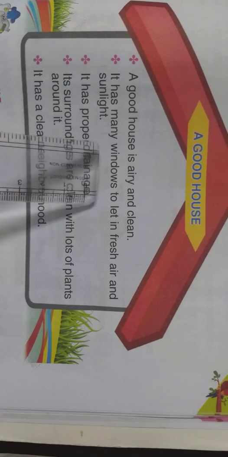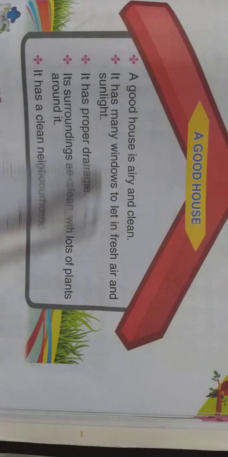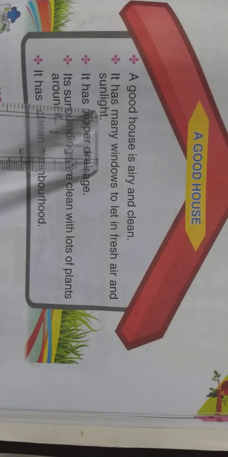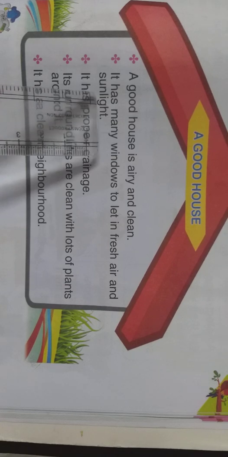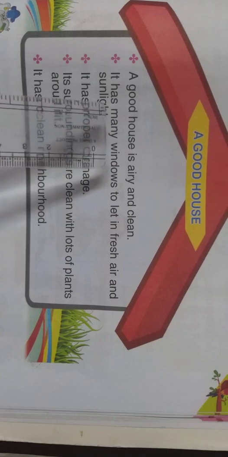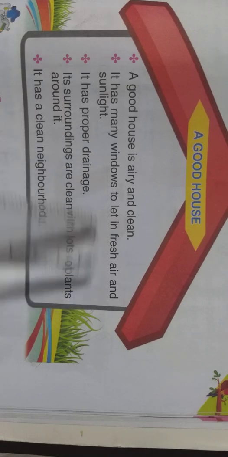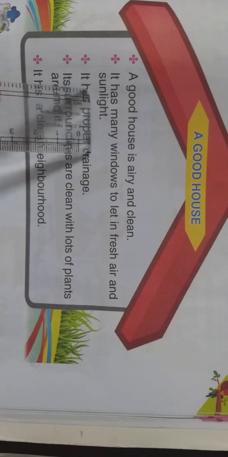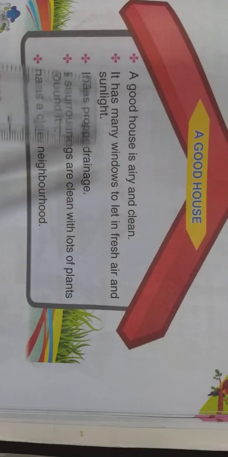Why do we have many windows in a good house? Because through the windows we will get fresh air. See, if we don't have windows, the air we breathe in and out will be stored there only. There is no way to go out, so the air remains in that place. If we have many windows, the waste air will go out and the fresh air comes in. And we can receive sunlight. Sunlight has vitamin D. It is good for our health. So if we have many windows, we can get so much fresh air and sunlight.